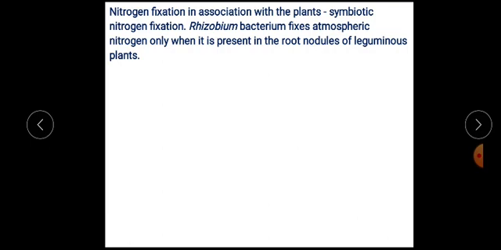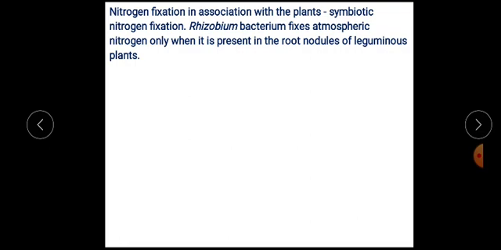Another category of nitrogen fixers is symbiotic nitrogen fixer. Symbiosis means association. So these are the microorganisms that can convert gaseous nitrogen into ammonia only when they are associated with plants.